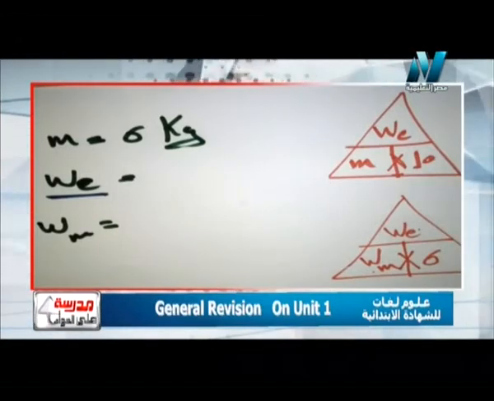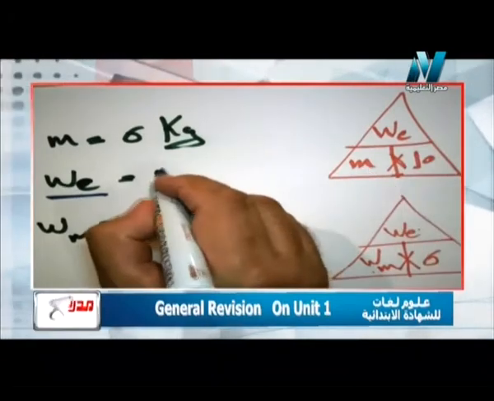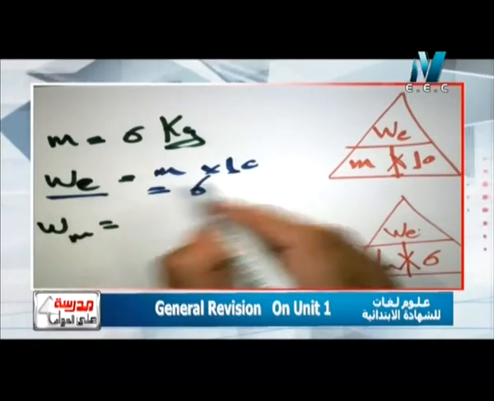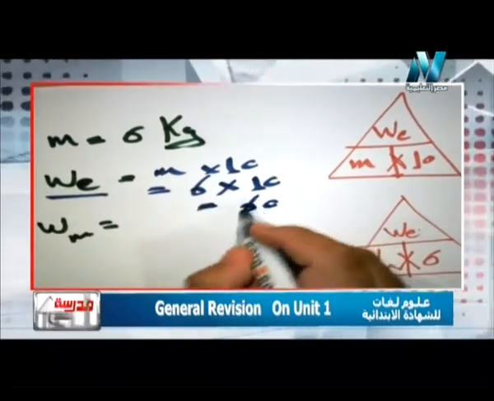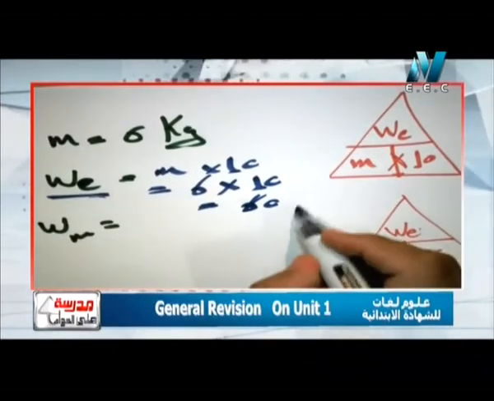So I can write that weight on the earth, as I need, equals mass by 10. So it will be what? Mass 6 kilogram as an example by 10 equals 60 what? Concentrate. Weight is measured in Newton, 60 Newton.